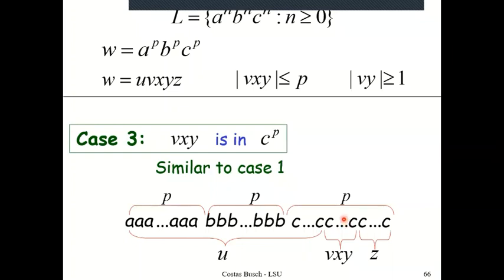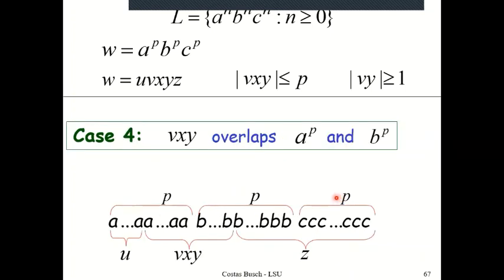These are not all the possible locations of VXY. I can have another possibility. In fact, I can have multiple other possibilities. So one of those possibilities is that VXY is lying somewhere in between A's and B's. I mean, it has a portion of A's and then a portion of B's.